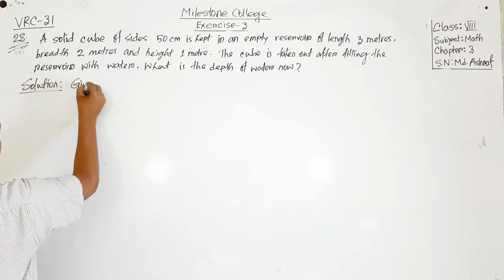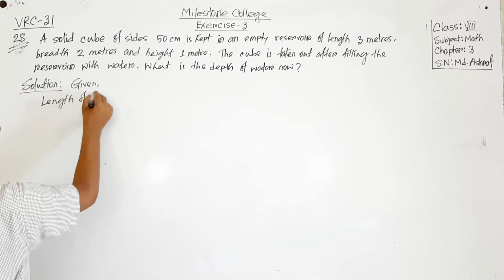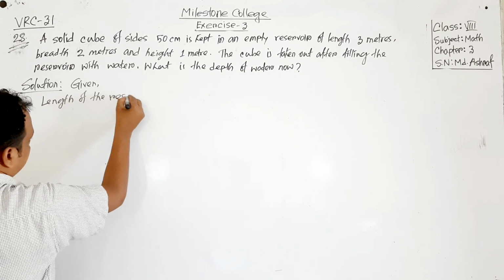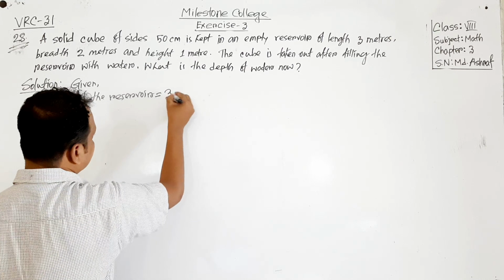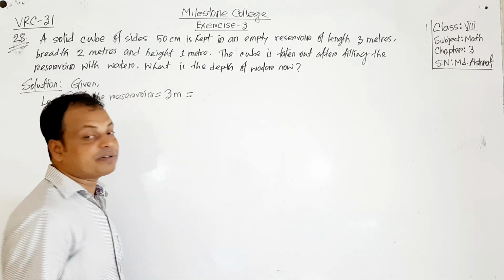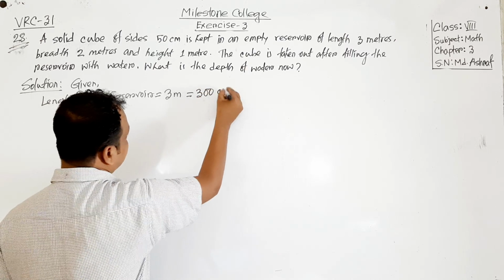Given: length of the reservoir 3 meters. If we convert 3 meter into centimeter, what will you get? 300 centimeter.